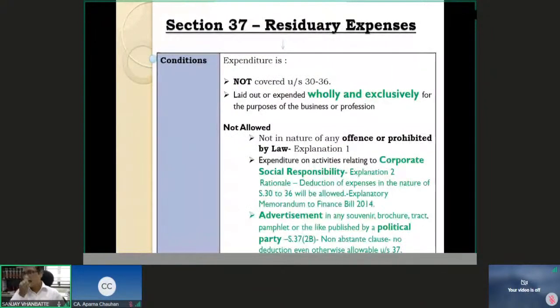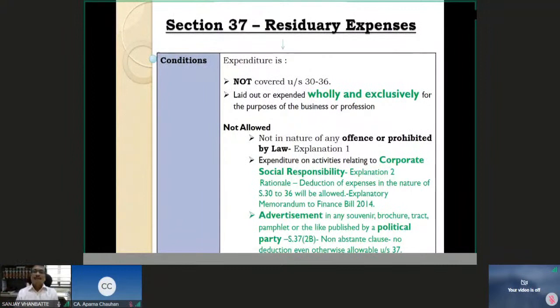Now we take Section 37. Section 37 is one of the smallest sections, but with the widest implication. It is a residuary category of deduction of expenses which is available. Small section, but a very, very wide meaning.